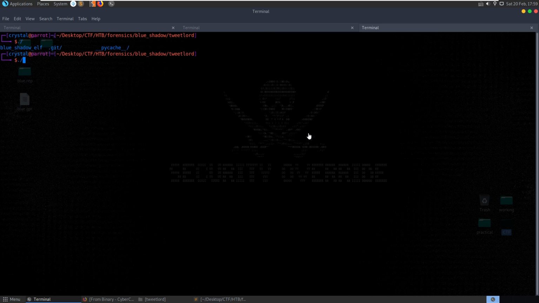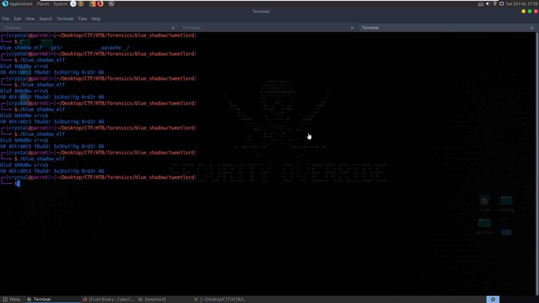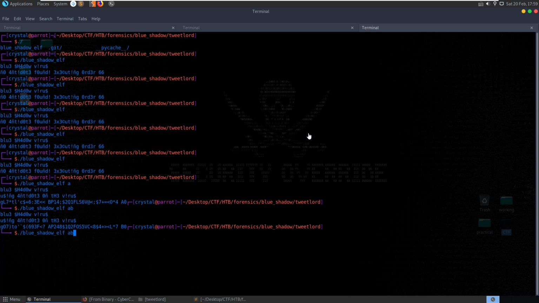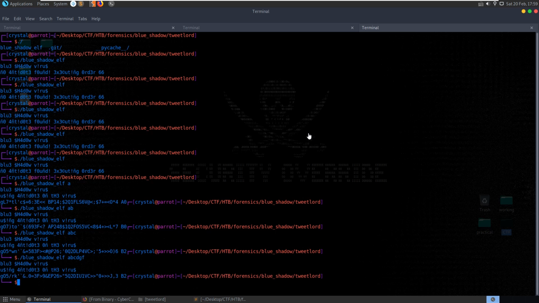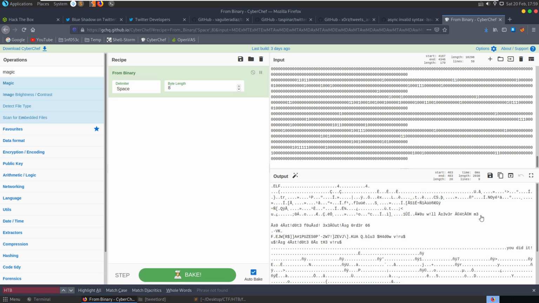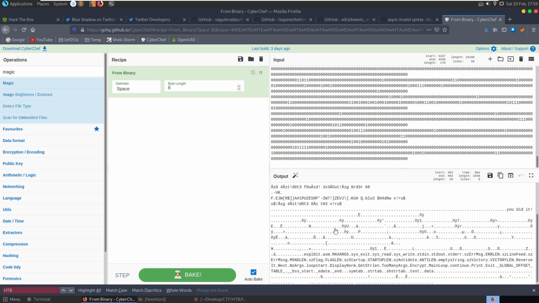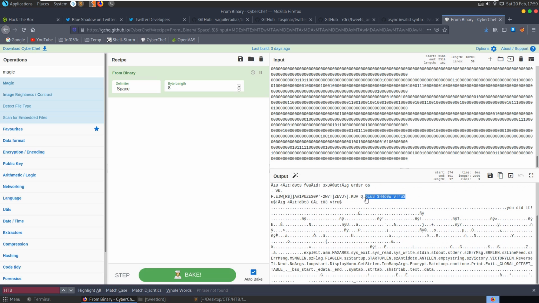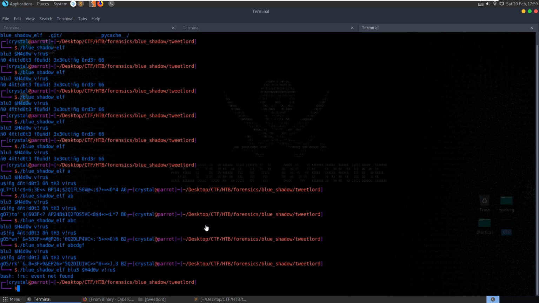Let's try and run it again. Blue Shadow ELF. We get the same output each time. What about if we pass in a parameter? Depending on the parameter we pass in, we actually get different values here. Could we get an idea? What about if we pass in Blue Shadow Virus as the parameter?